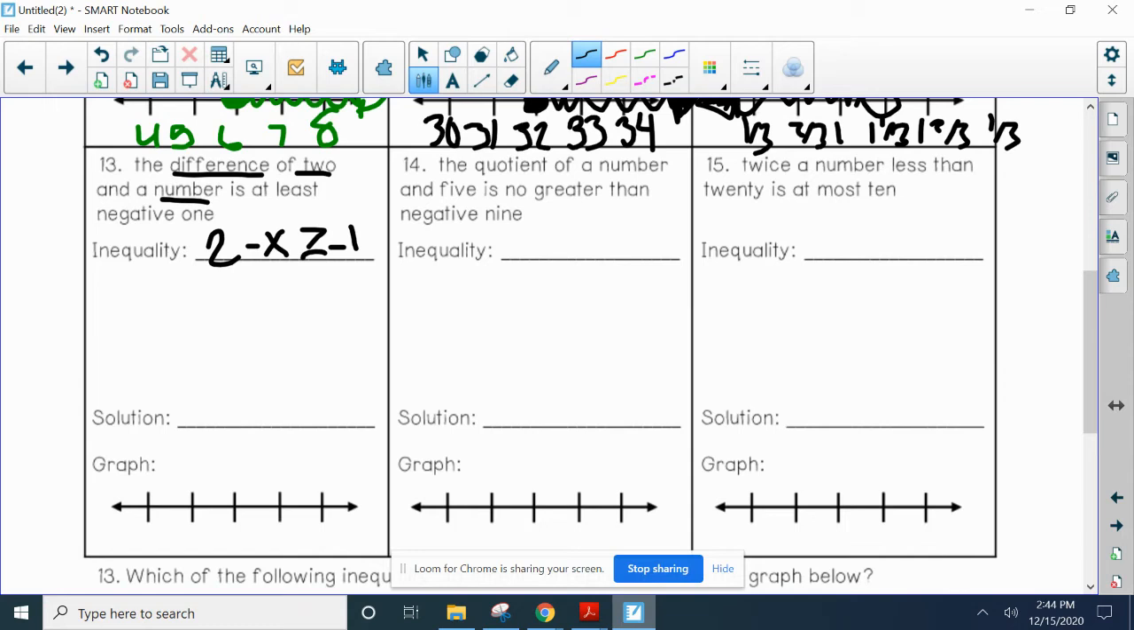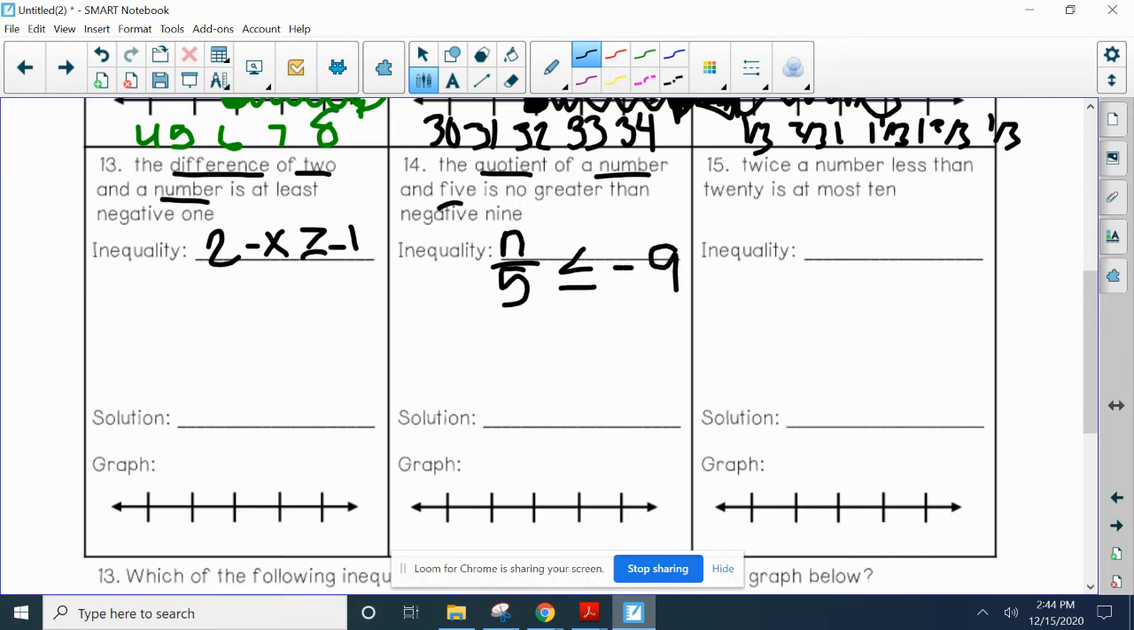The quotient of a number and 5. Quotient is the answer in division. So number over 5, because remember division, put it in the order it gives you, is no greater than -9. On our chart, we have no more than, but same thing. So we're going to go ahead and say less than or equal to -9.